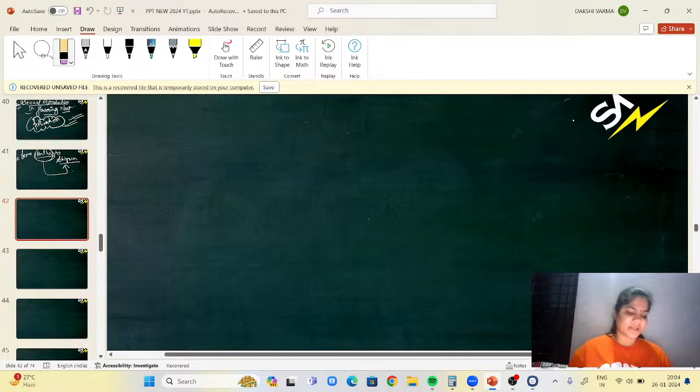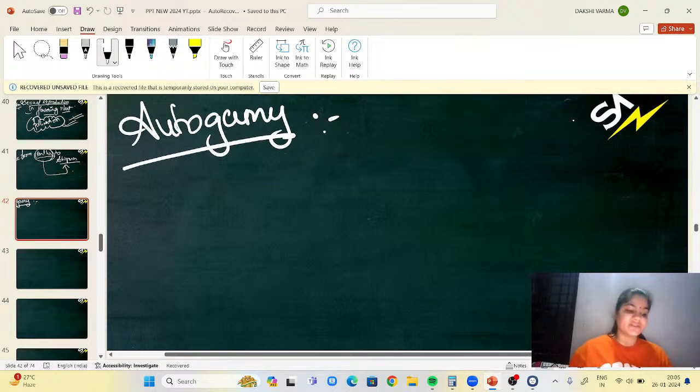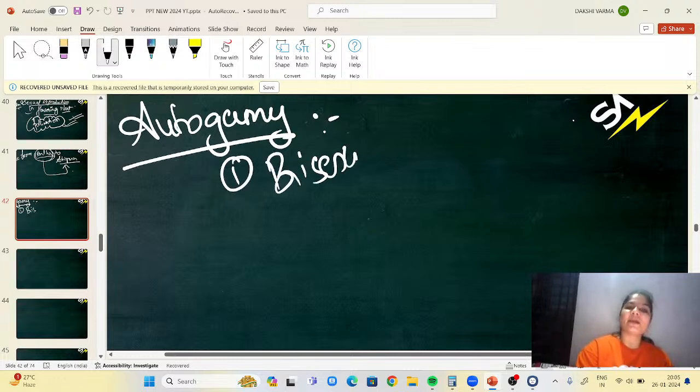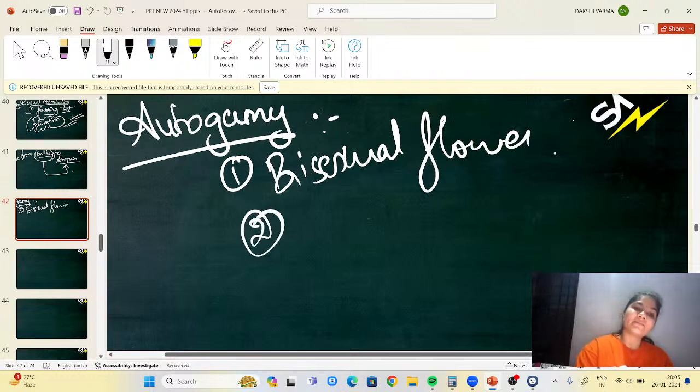Next, what are the conditions for autogamy? If you want autogamy to happen, what are the conditions? First, it should be a bisexual flower. Second, anther maturity and stigma maturity should be synchronized.